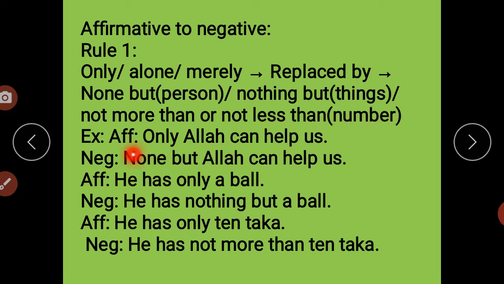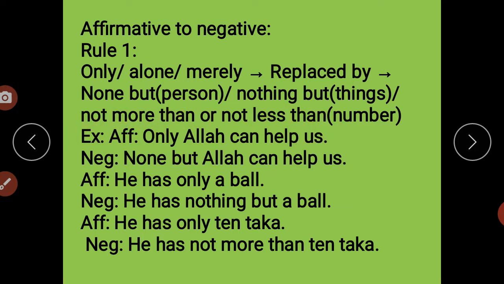So students, in short, if only, alone and merely are used for any person, I have to use none but. If it is used for anything, I have to use nothing but. If it is used for numbers, I have to use not more than.